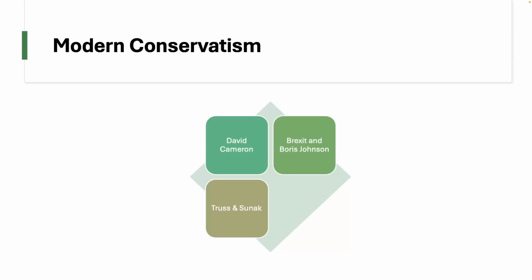The period of Liz Truss and Rishi Sunak, of course, is probably one of the most seismic periods in terms of conservative instability at this time. So Liz Truss famously was in office for a period of about 40 or so days and was widely considered to be a spectacular failure on all accounts. Her mini budget collapsed the economy, of course, and we see that Liz Truss was just completely and utterly inept as a political leader. And so we get Rishi Sunak for a period of time,